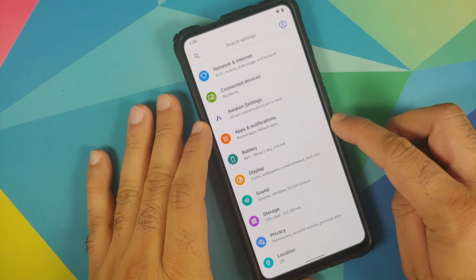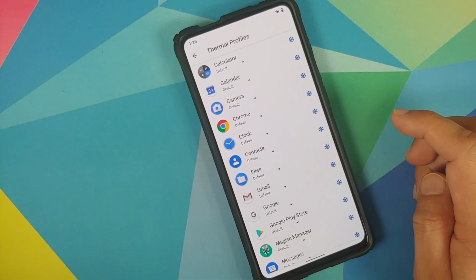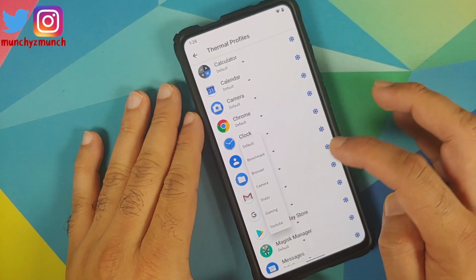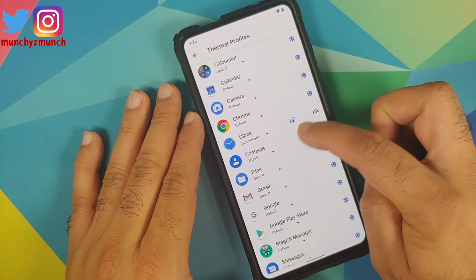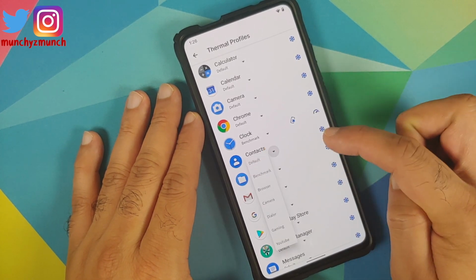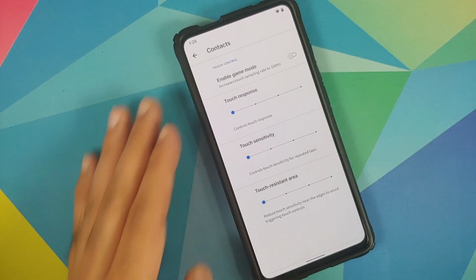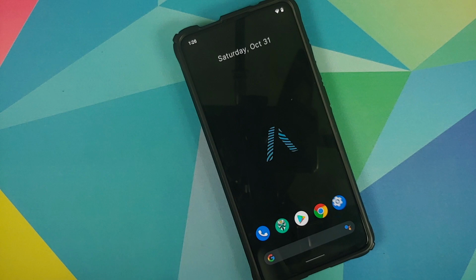Then they have also added touch control from LineageOS 18. So how do you access that? You can go into settings, battery, thermal profiles, and for you to have access to touch control, make sure that you use the thermal profile of either Benchmark, and there it is. You have the touch icon in the center, or you can use the gaming profile. Here it is, and tap on the touch, and then you can configure your game mode, touch response, the touch sensitivity, and the touch resistant area.